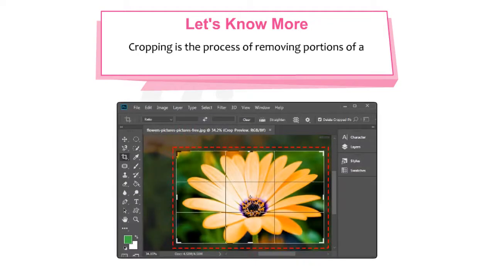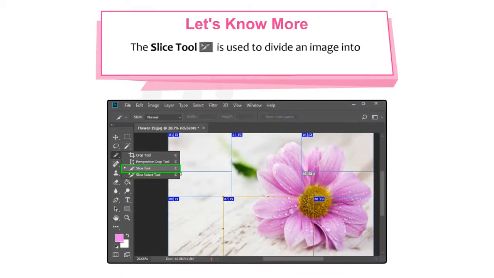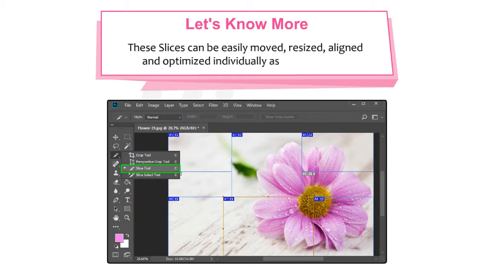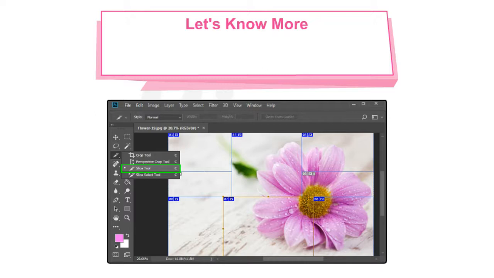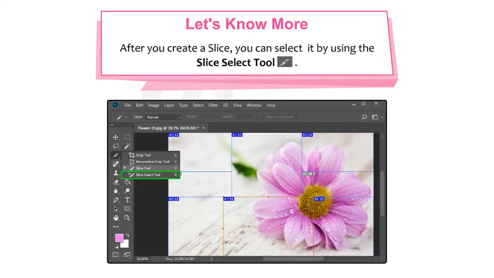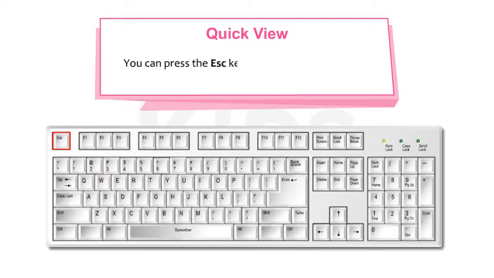Let's know more. Cropping is the process of removing portions of a photo to create focus or strengthen the composition. The Slice tool is used to divide an image into multiple rectangular sections called slices. These slices can be easily moved, resized, aligned and optimized individually as separate files. After you create a slice, you can select it by using the Slice Select tool. Let's take a quick view. You can press the Escape key or click the Cancel button in the options bar to cancel the cropping of an image.